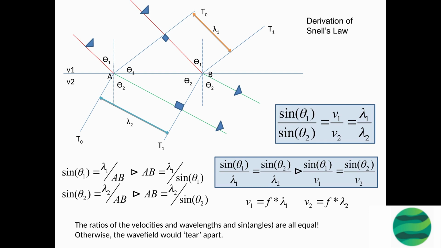By using trigonometry, it can be shown that the sine of the angle of incidence is proportional to the component of the wave's velocity that is perpendicular to